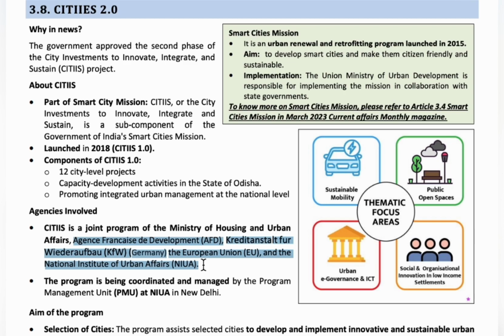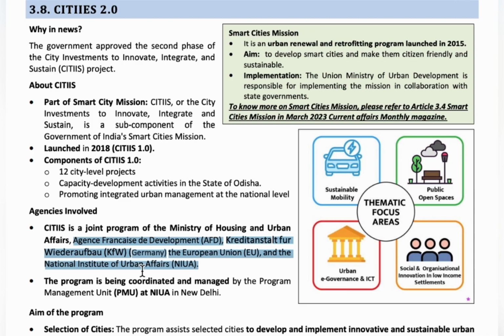Those four organizations are, first, Agence Française de Développement, AFD. The second one is Kreditanstalt für Wiederaufbau, KfW, Germany. The third one is the European Union, and the fourth one is the National Institute of Urban Affairs.